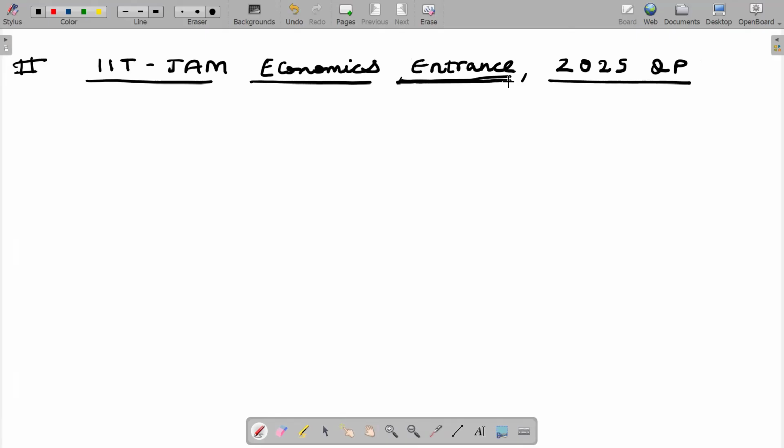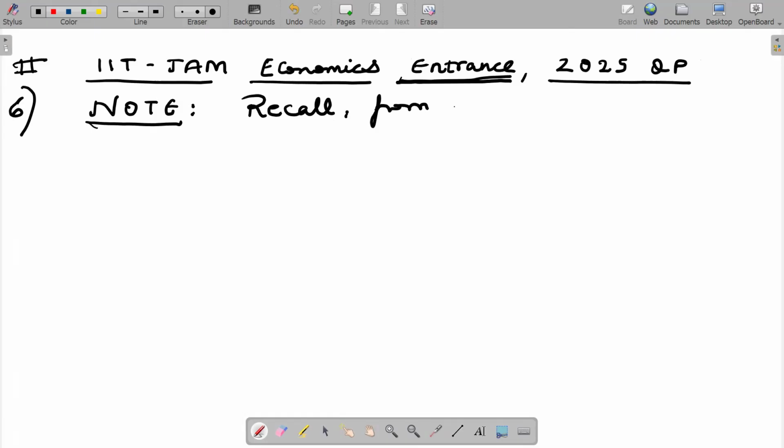We are looking at question number 6; although we have found the answer, I'm making all students write a note. Recall from my introductory microeconomics course. Access for all these courses is given to students who have subscribed to my complete course for IIT-JAM economics.